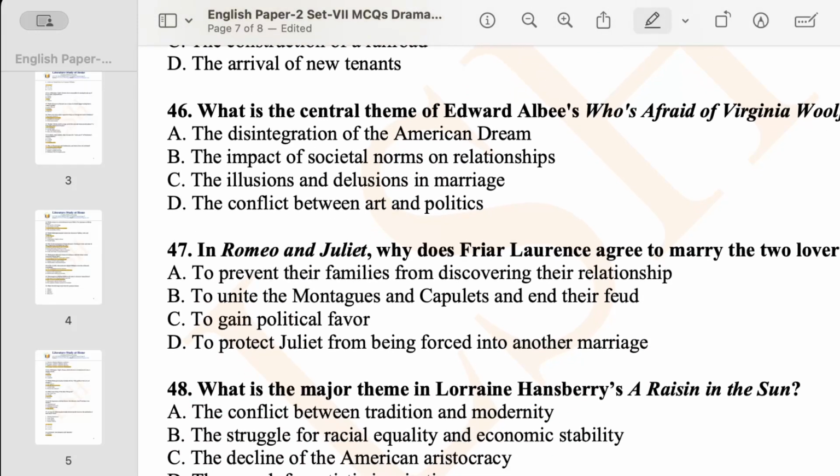Now, what is the central theme of Edward Albee's Who's Afraid of Virginia Woolf? It is the disintegration of the American dream. No, my dear friends. The impact of societal norms on relationships. No. Option C, the illusion and delusions in marriage. This is the right option. So 46, your option C is the correct answer.